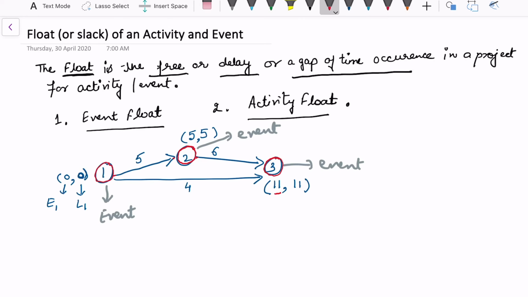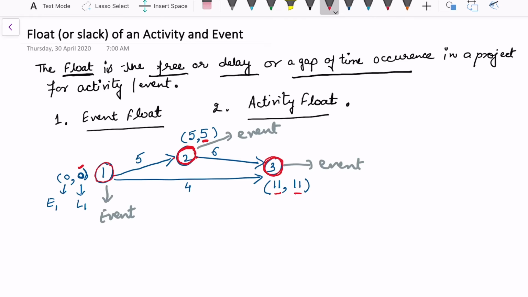So this is about starting time. But if we read the completion time, we say node 3 is completed in 11 days, node 2 is completed in 5 days, and node 1 is completed on the 0th day because this was the first node. So there are two different ways in which we can read the time.